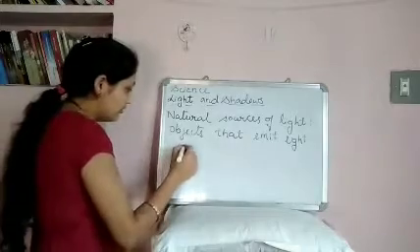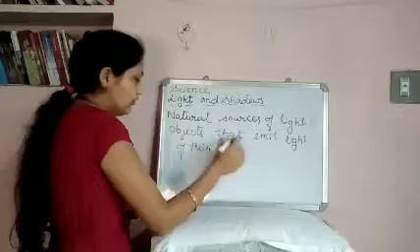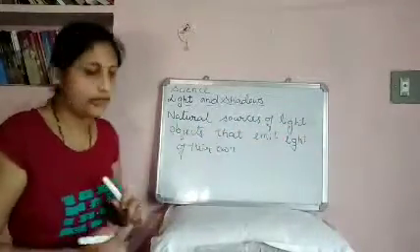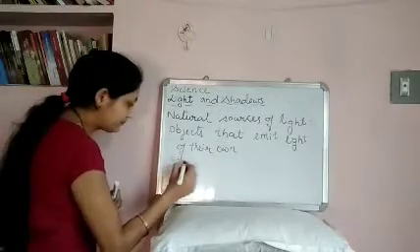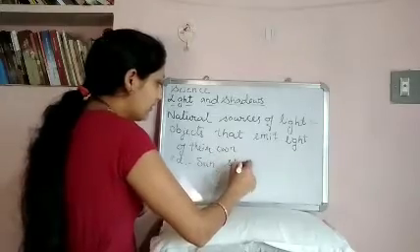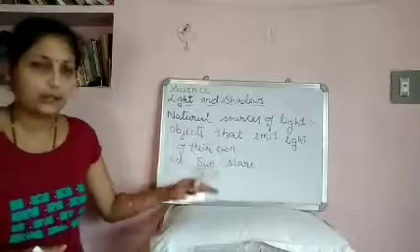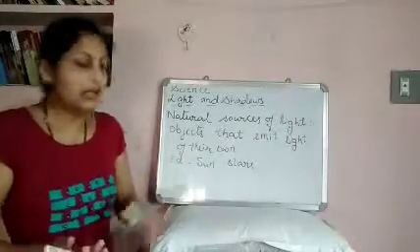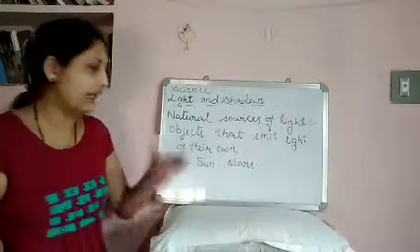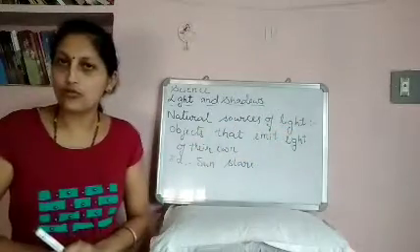Such objects are called natural sources of light. Example, sun, stars, etc. These have their own light. So they emit their own light. And also lightning, then fire, these are also natural sources of light. They emit the light of their own.